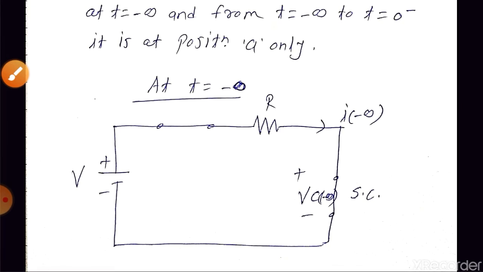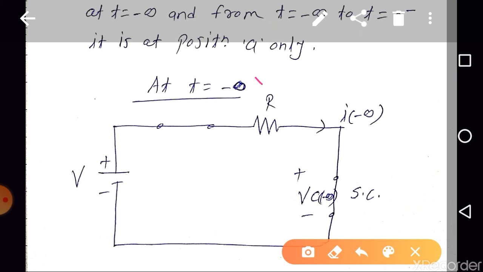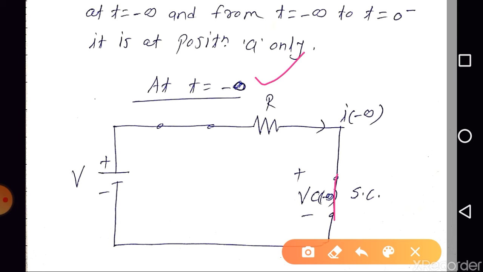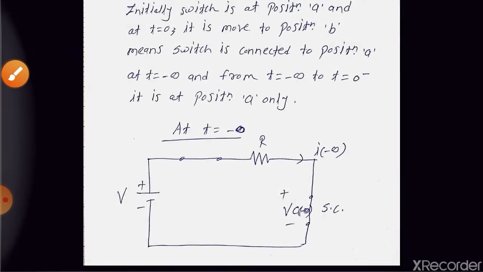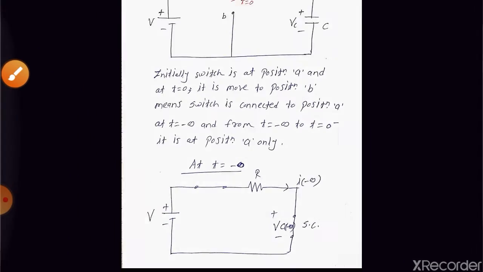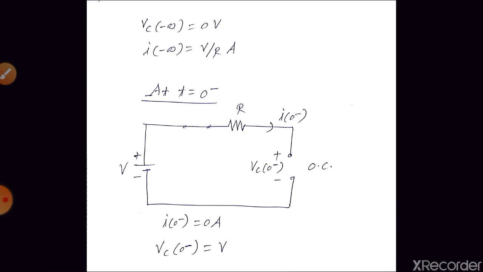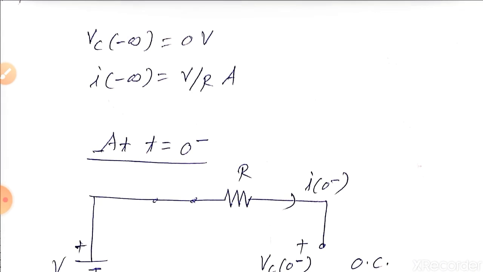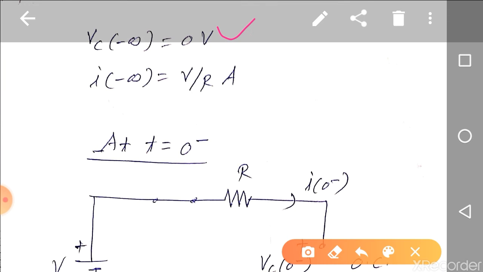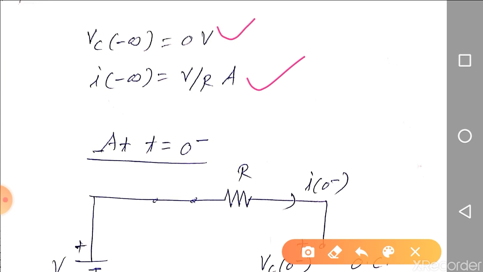So can we draw the equivalent circuit at t is equal to minus infinity? Yes, at minus infinity, the capacitor will act as a short circuit, right? So can we find the current I of minus infinity for this circuit? It is V by R. So I of minus infinity is equal to V by R. And what is the VC of minus infinity? VC of minus infinity is equal to 0, because the capacitor is acting as a short circuit. So 0 volt and V by R ampere, right?